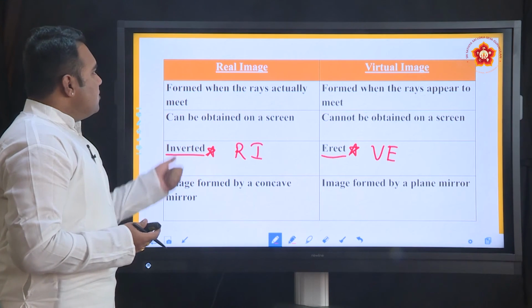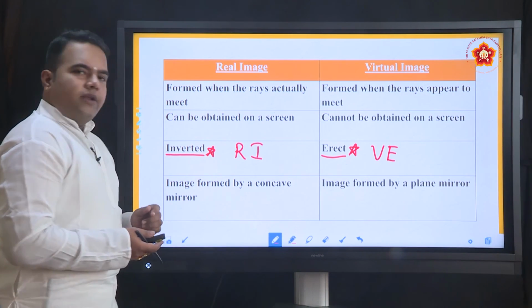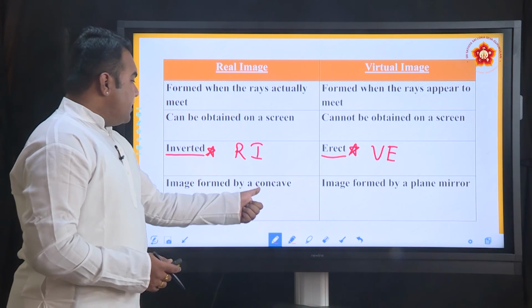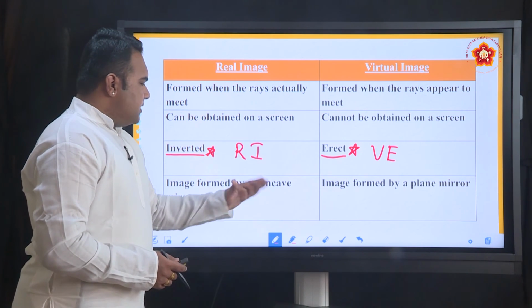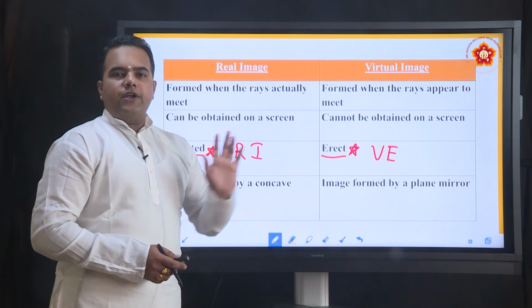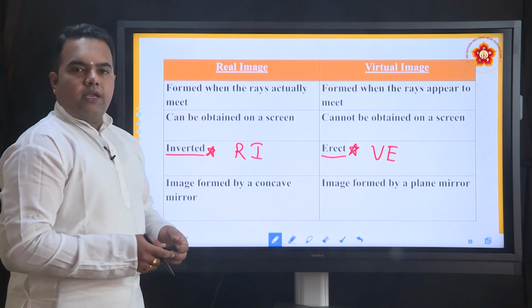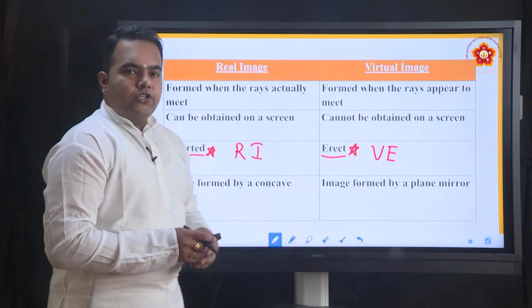What is an example of a real image? An image formed by a concave mirror is an example of a real image, though a concave mirror produces virtual images as well. In the majority of cases, at a particular position, if you place the object in front of the concave mirror, it produces a real image, and a plane mirror produces a virtual image.